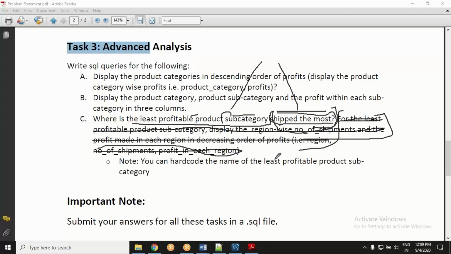So this part you can omit. You can also ignore this note. There is also a typo. It says you can hard code. No, you cannot actually. Remember, we just finished talking about hard coding. It is not advisable. It is not a good thing. It is just a typo here. So you are not expected to hard code. You will create flexible code.